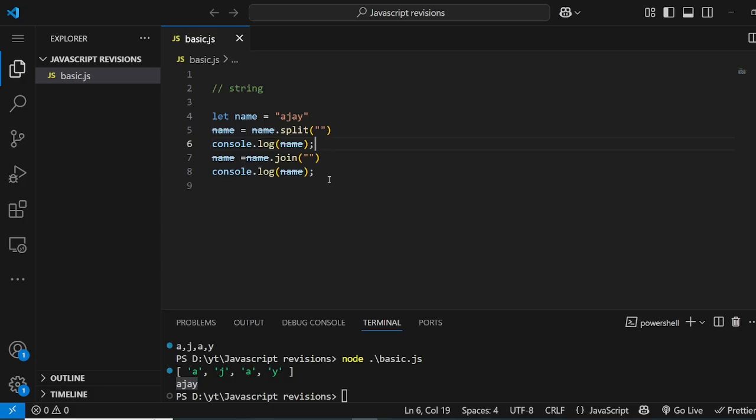So split and join methods are there, and there's one method called slice, that we use on an array. That method also works the same, where we slice it by passing starting and ending index. The ending index should be plus one because it does not go till the end of it. Instead, it stops at one index minus. So make sure you understand that. And there's one method called includes, which checks whether it includes something or not. So yeah, you can explain these methods to them, and the interviewer will be happy. All right. So that's it for this video. Let's go to the next question.